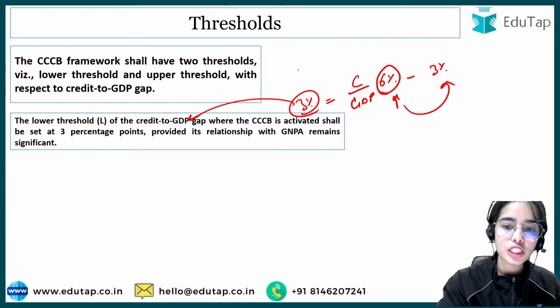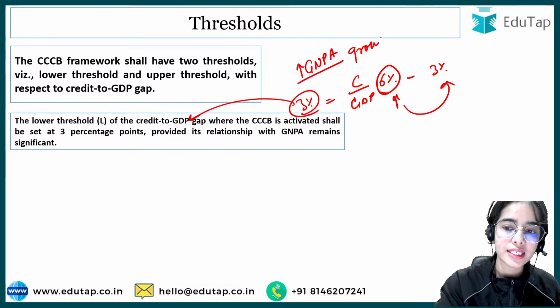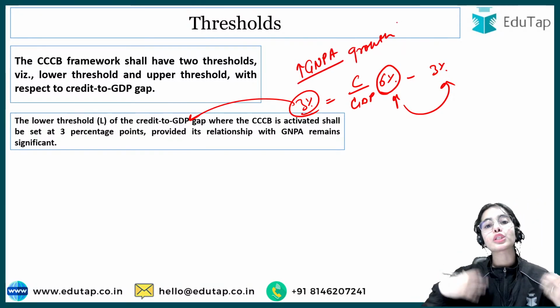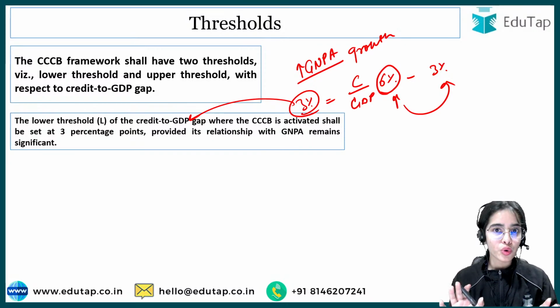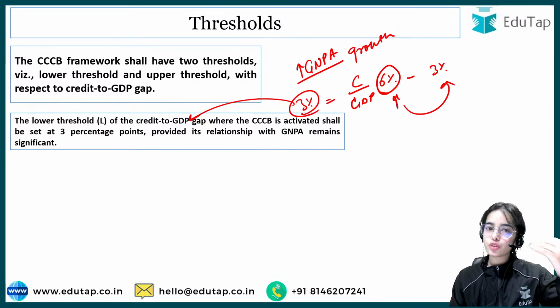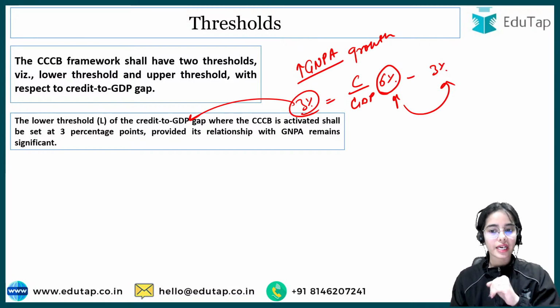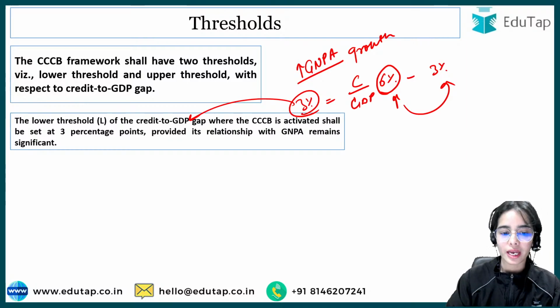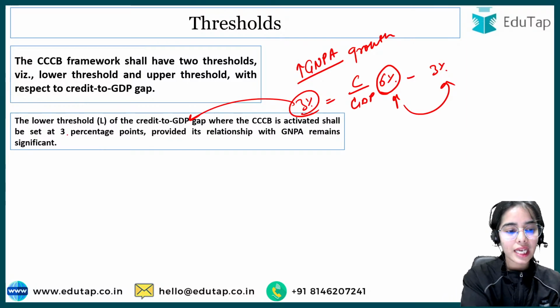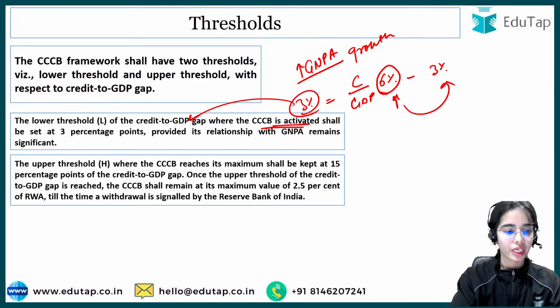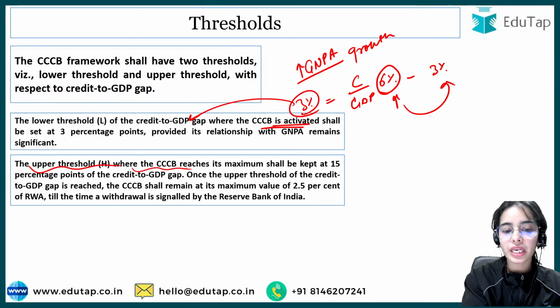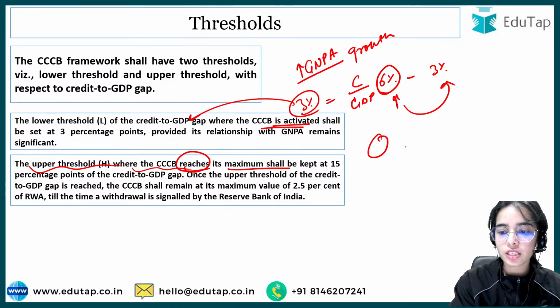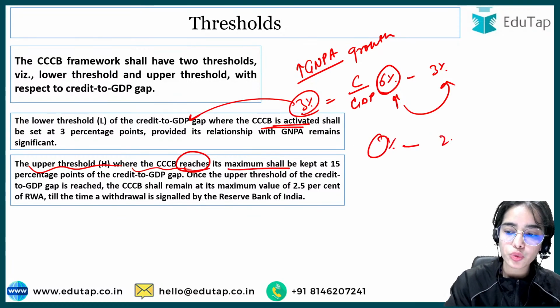And there is also the high gross non-performing asset growth that is happening. That means the non-performing assets are also growing. So that means there is some trouble that is going to come in the country, because the credit to GDP ratio is also very high in the current period as compared to the long-term trend, as well as the GNPA ratio is also high. So in this scenario, the CCCB can be activated. The upper threshold where the CCCB reaches its maximum. So CCCB will be in between 0% to 2.5%.